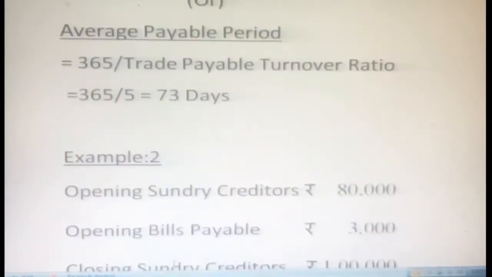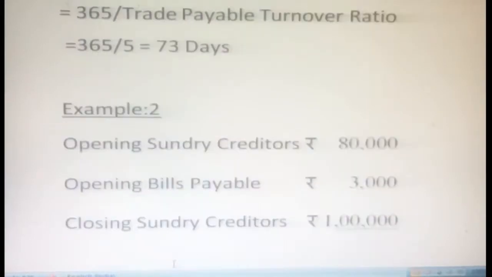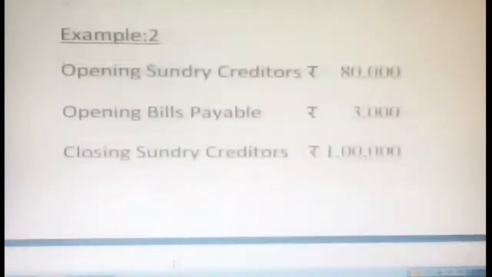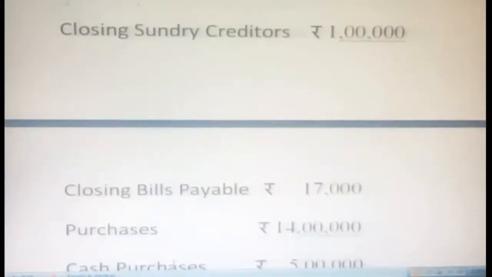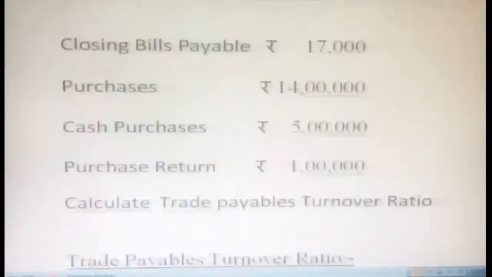Okay, now moving to example 2. Your opening sundry creditors 80,000 and opening bills payable 3,000, closing sundry creditors 1 lakh, then closing bills payable 17,000, purchases 14 lakhs, cash purchases 5 lakhs, purchase return given 1 lakh. So calculate trade payable turnover ratio here.